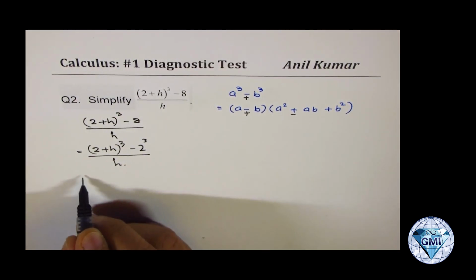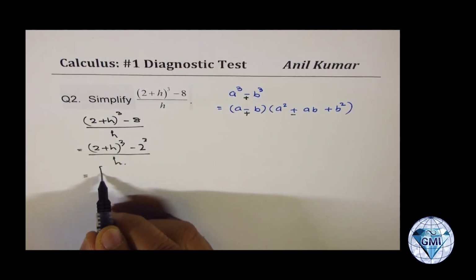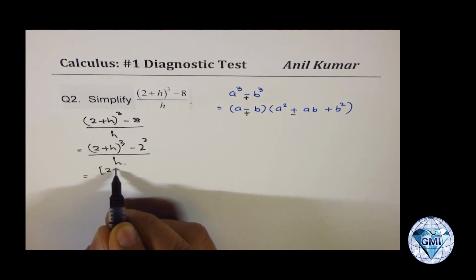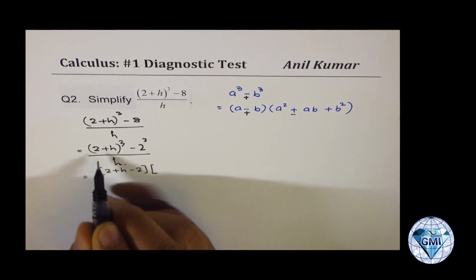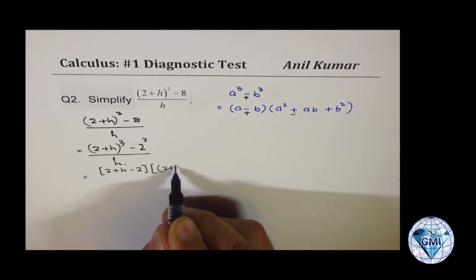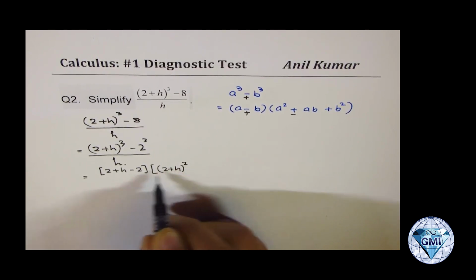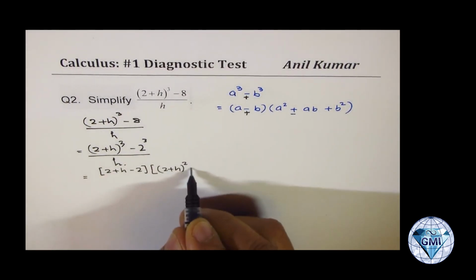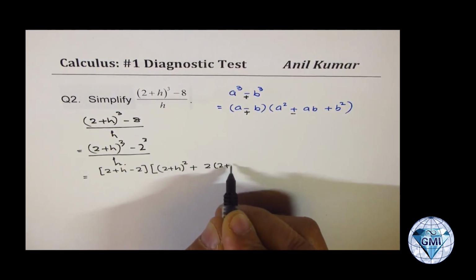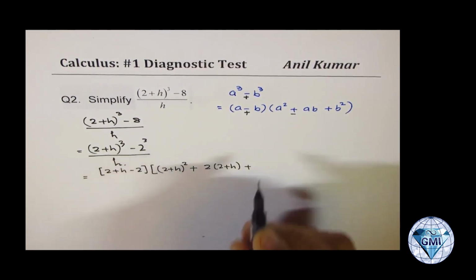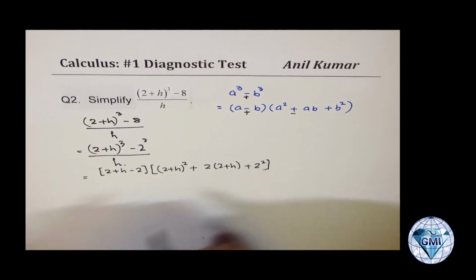So if we apply the formula, what do we get? We get the first factor as 2 plus h minus 2, and the other factor as square of (2 plus h), then plus the product of these two, that means 2 times (2 plus h), plus 2 square. That's what we get, correct?